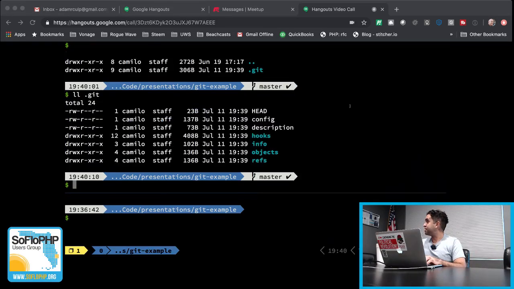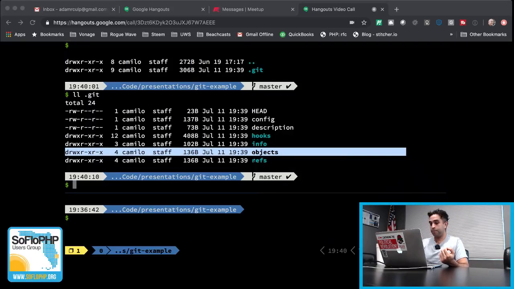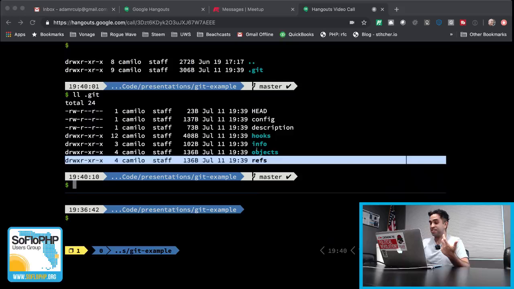You might have already configured a couple things in your Git repository. You might have configured your user email or your user name, which would probably be useful information to configure, as well as remotes. Any remote servers go into that config file. But today we're going to be working with the objects directory, the refs directory, the index file, which is not here yet, but I promise you it's going to show up, and this HEAD file right here.